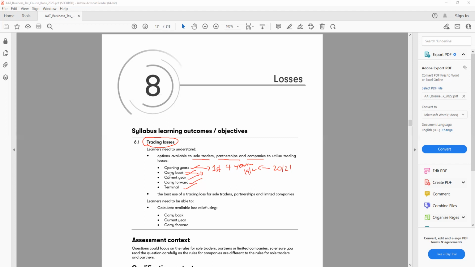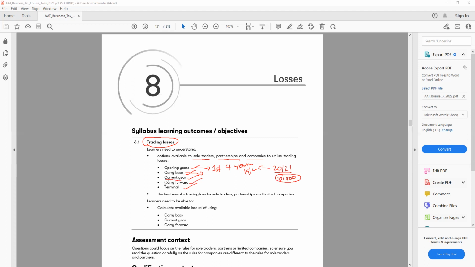The next one, we have a current year loss. So if we have a loss this year, for example, if we have a loss in 2021 of £10,000, and if we have profit in the same year from other income, not from the trading, for example income from property, or income from non-trading loan relationships, so any other income we have, this sort of loss we can offset against that income.